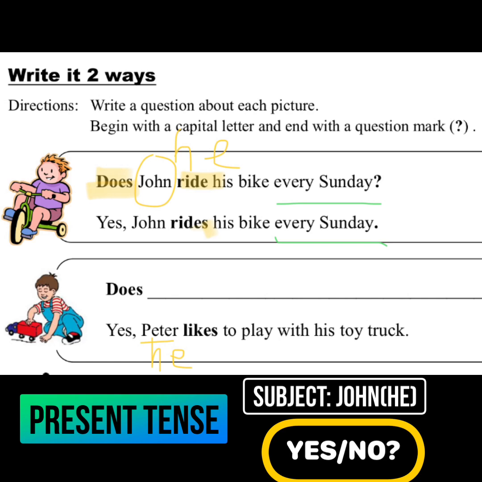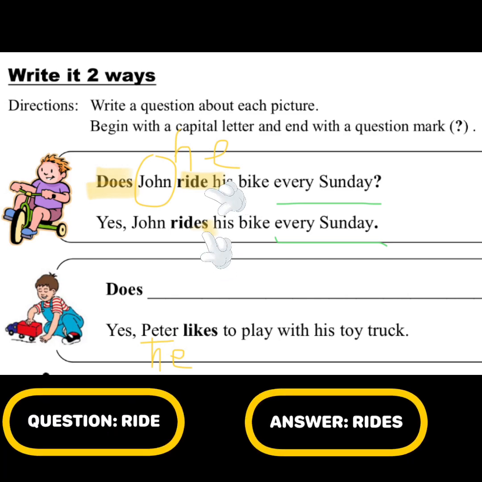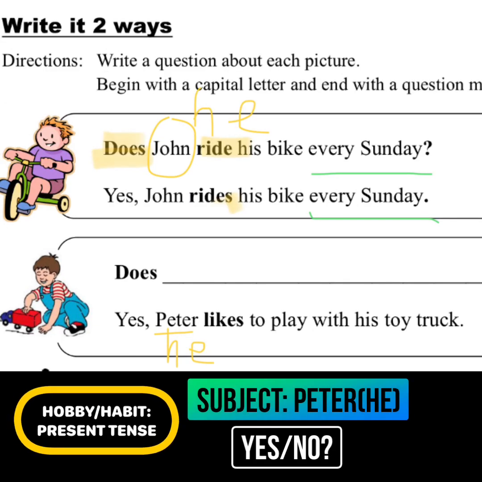Notice that the verb ride in the question, we do not add s to that verb because it is after the verb does in the question. For a yes-no question, we start with does or do, depending on the subject, for present tense. In the answer, we need to add s to the verb rides. Yes, John rides his bike every Sunday. Full stop. Let's look at the answer of the other question.